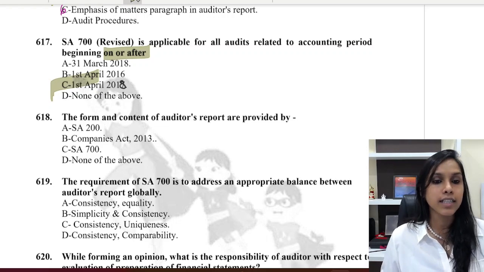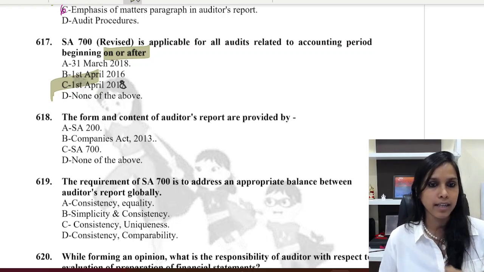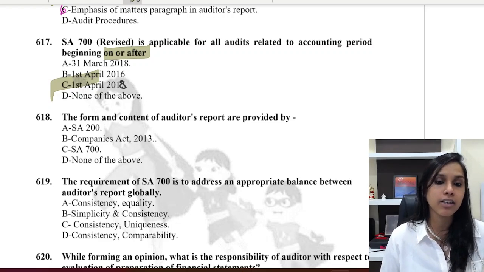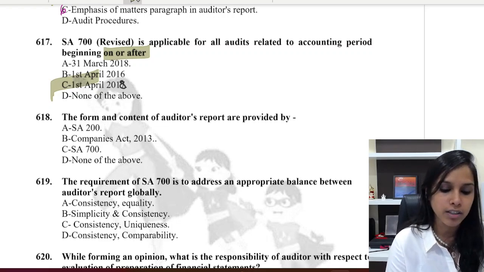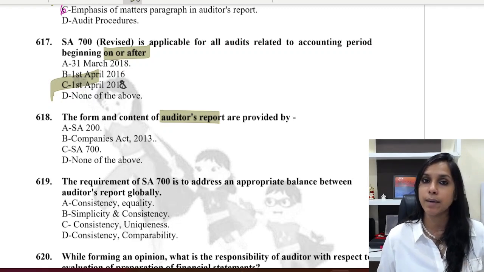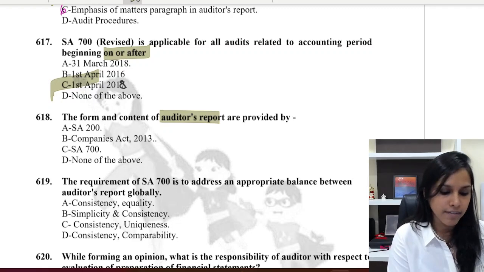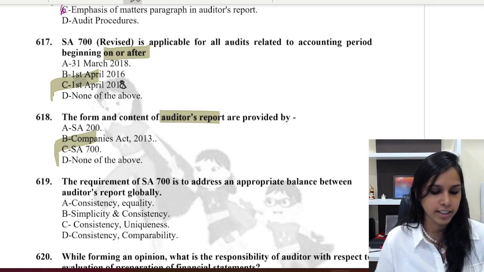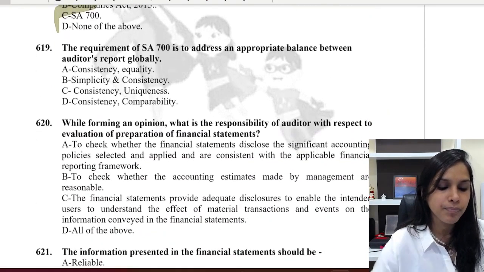The form and content of auditor's report are provided by: SA200, Companies Act, or SA700. When we speak of auditor's report, the form and content is given to us by this particular standard, SA700. So C is the correct alternative. Let's go ahead further.